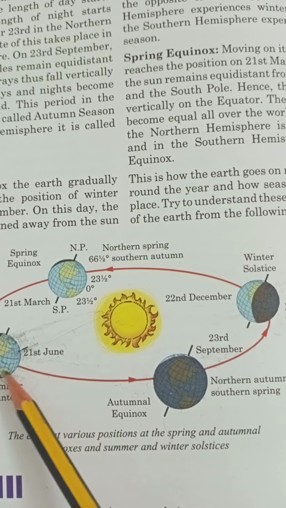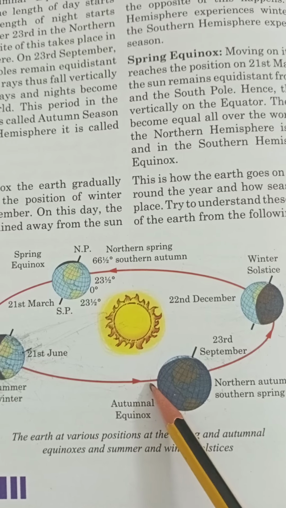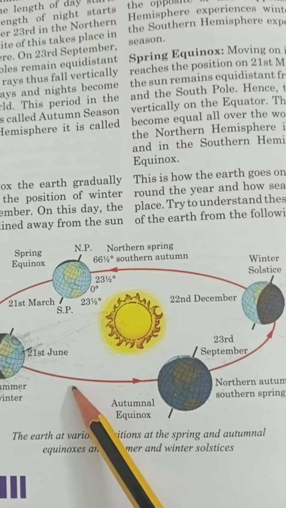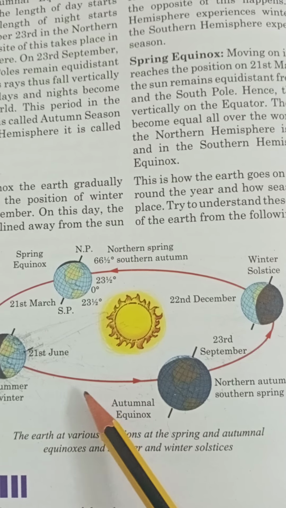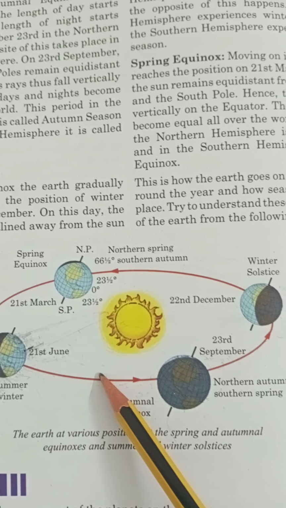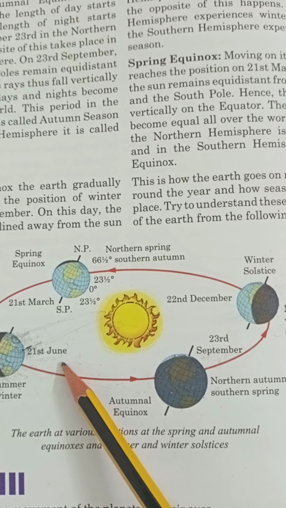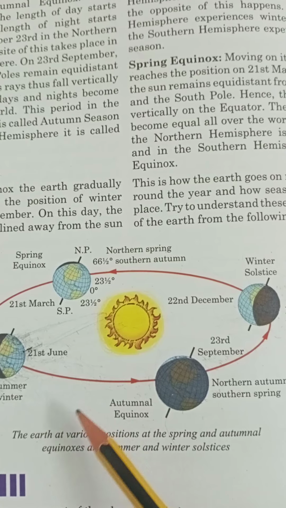From 21st June onwards, the length of the day starts decreasing, and the length of the night starts increasing.